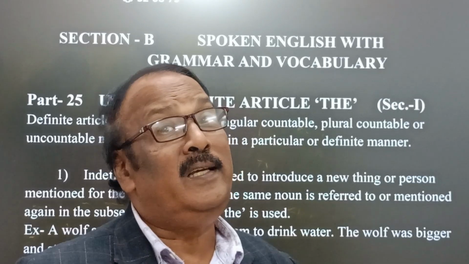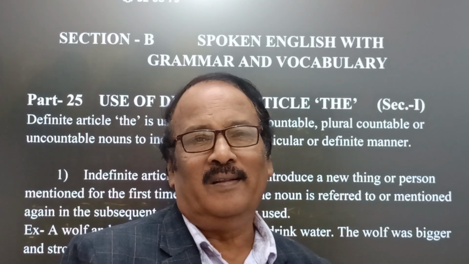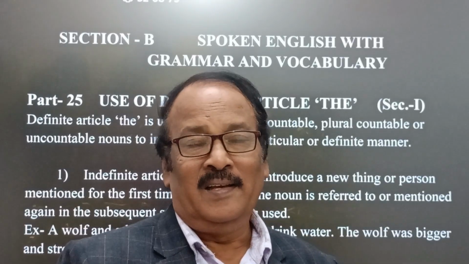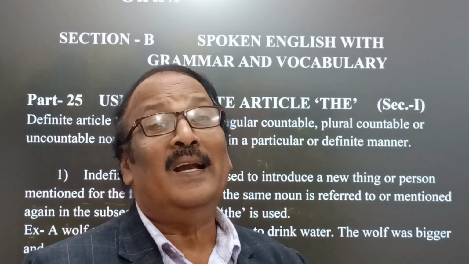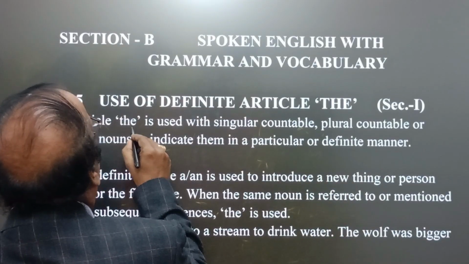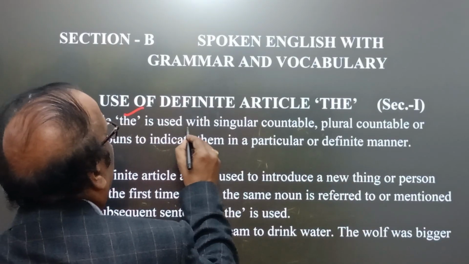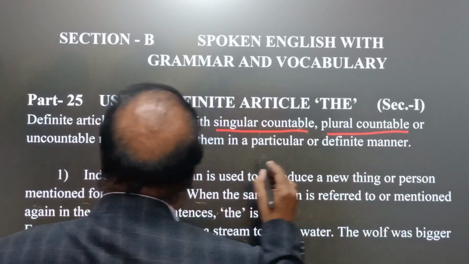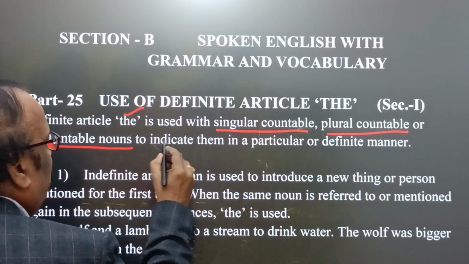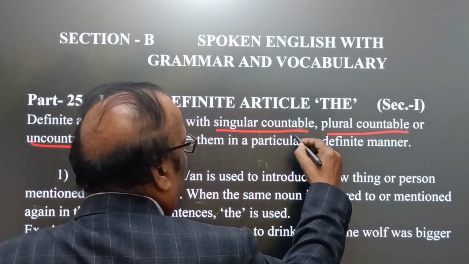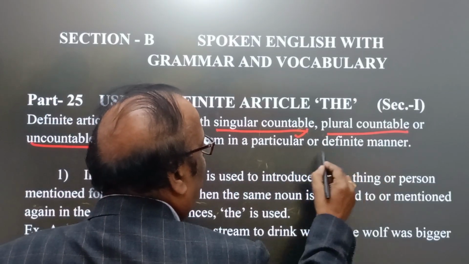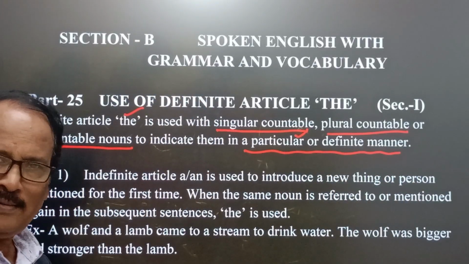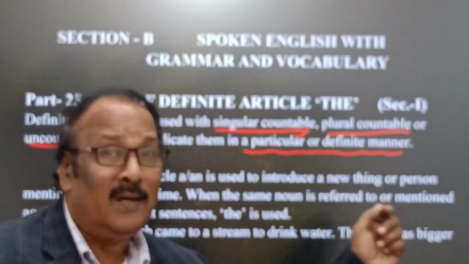Let's see how and in which way the article the is used in different cases in an interesting manner. The definite article the is used with singular countable, plural countable, and uncountable nouns to indicate them in a particular or definite manner, as I have already told you.